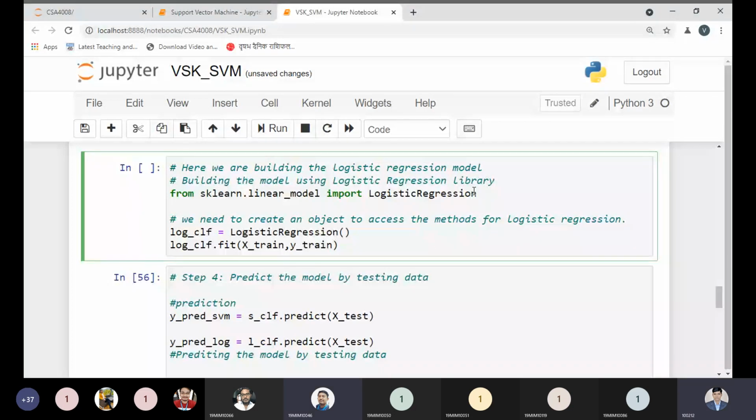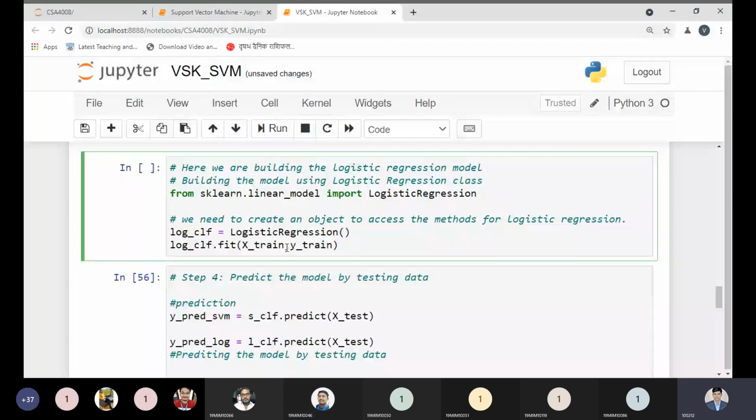Yes, exactly. Or you can call it a class. I know. See, this is not a library. It is a class actually. Oh, it was wrongly typed. Okay, yes, I agree with this point. It is not a library. It is a class. See, I can update this one. But it is a class. By using the LogisticRegression class. Now this point is clear.